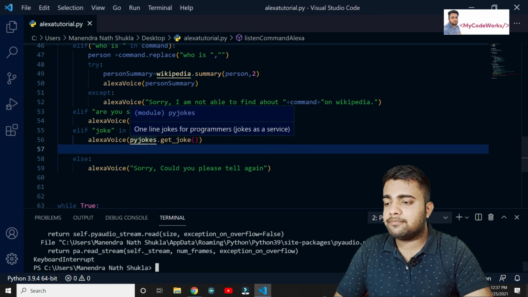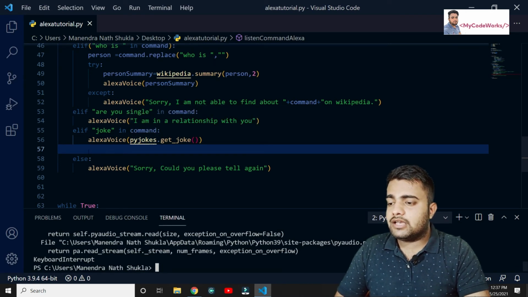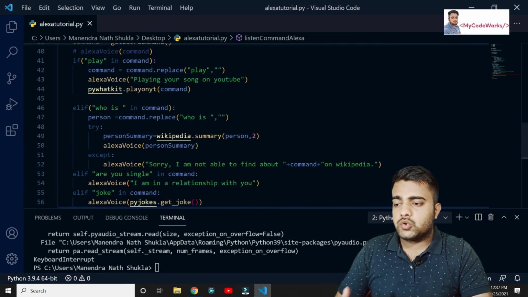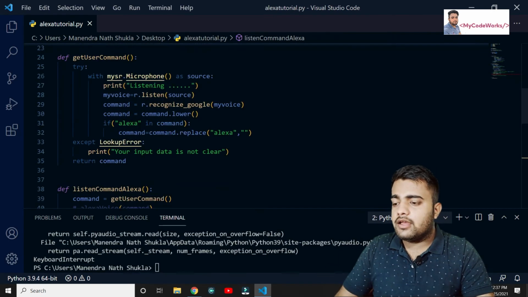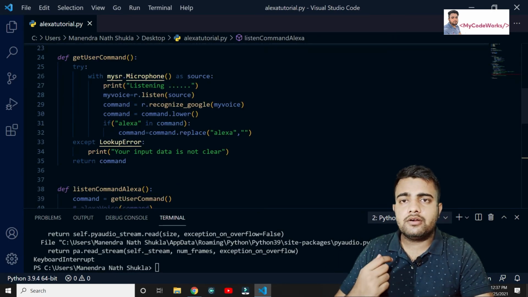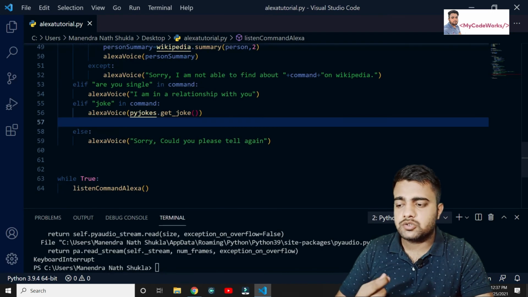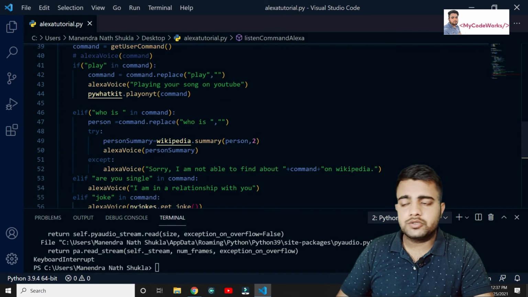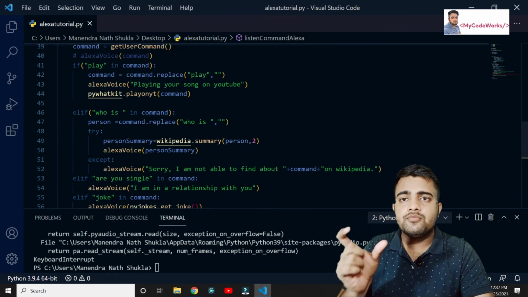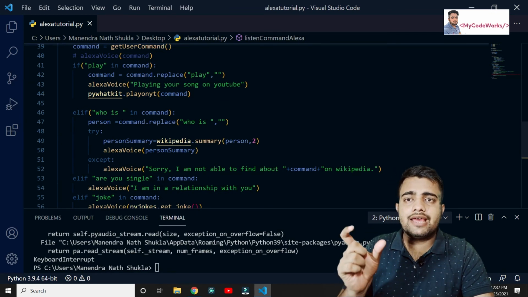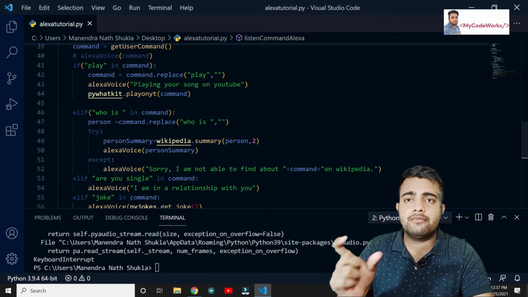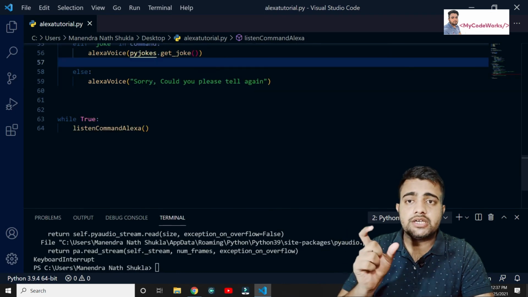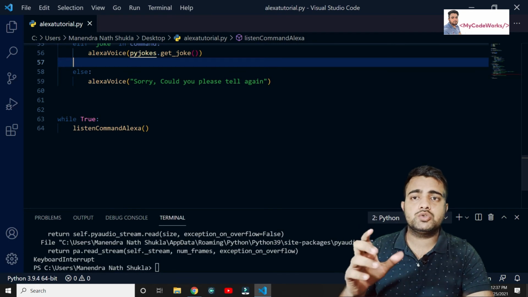For sending a WhatsApp message, we can use the same thing. If WhatsApp is in your command, it is going to take the command from you: tell me the message you want to send and to whom you want to send, right? It's going to read the data from your voice command, and at last you can say that number, and that number is going to be taken as the receiver number, and it's going to send the same.